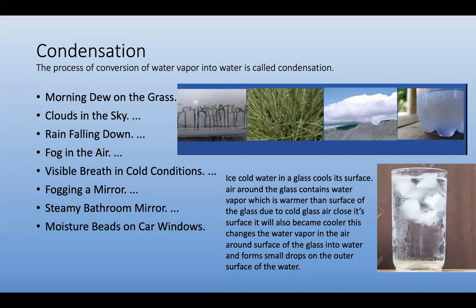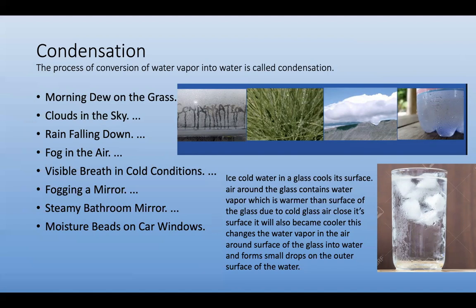Ice cold water in a glass cools its surface. The air around the glass contains water vapor, which is warmer than the surface of the glass. Due to the cold glass, the air close to its surface also becomes cooler. This changes the water vapor in the air around the surface of the glass into water and forms small drops of water on the outer surface of the glass.